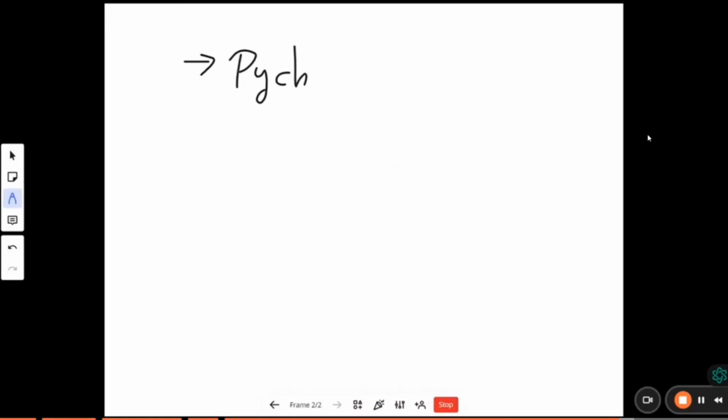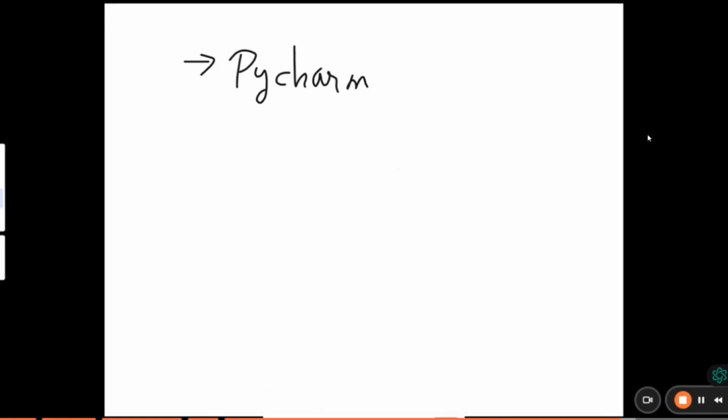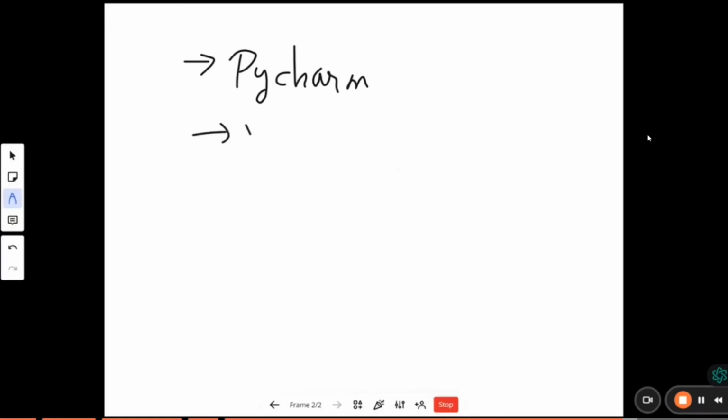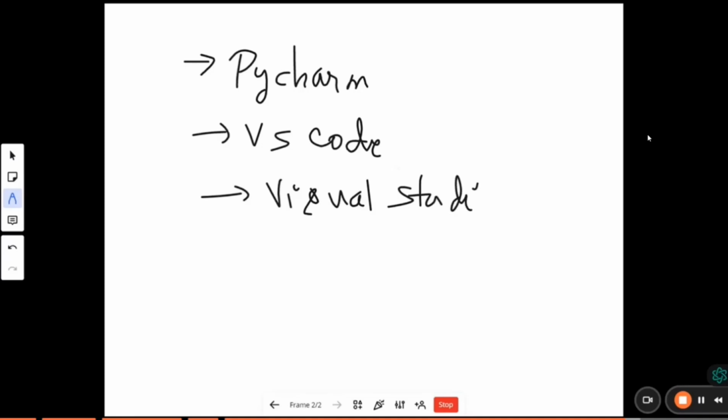For that, we're going to use a particular IDE called PyCharm. We have so many IDEs for Python programming, like PyCharm, Anaconda, PySquader, VS Code, Visual Studio, and one more is Jupyter.